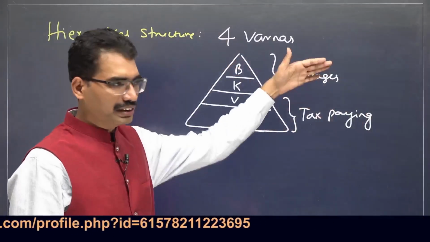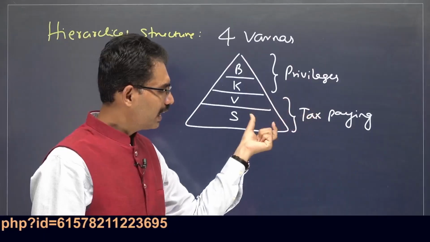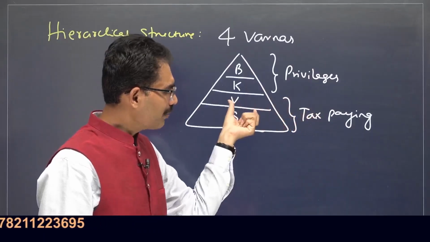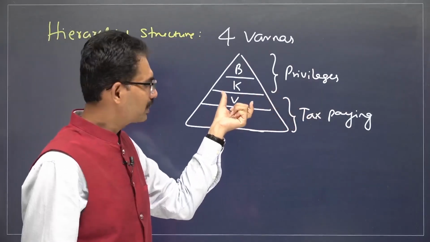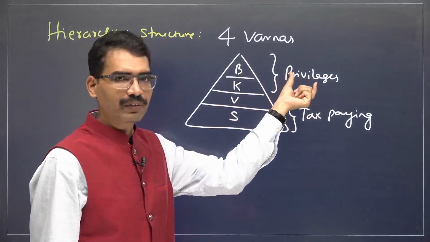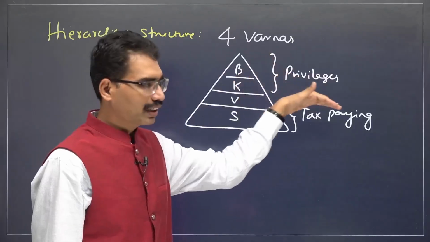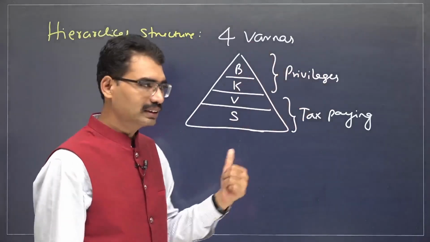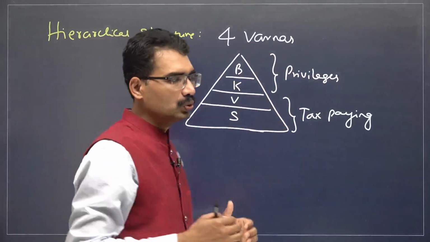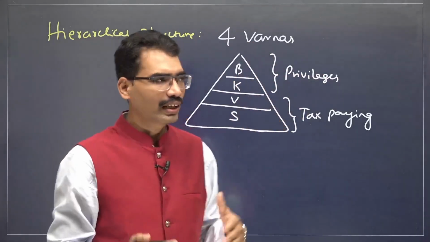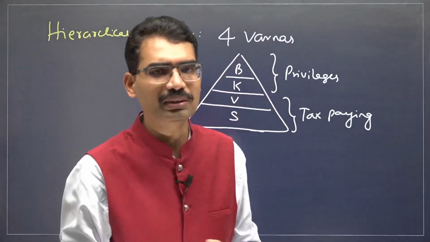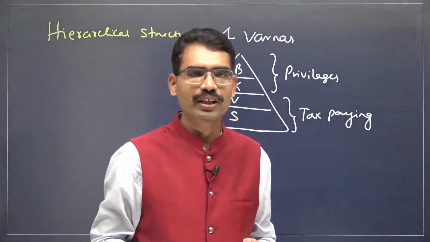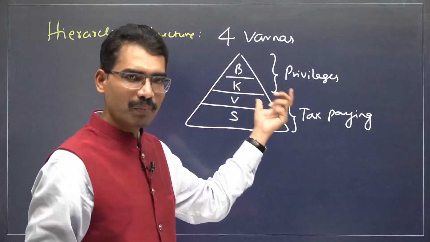Due to these changes, when they are paying the tax and earning, they are becoming economically stronger. But still, when it comes to social prestige and privilege, they are not enjoying what the upper 2 varnas do; they are in the 3rd position. That's why gradually they moved towards a philosophy where these privileges are not encouraged. That's why Buddhism and Jainism became very popular movements during the Mauryan time period also.